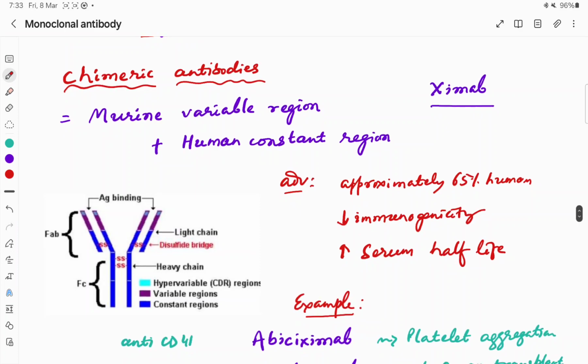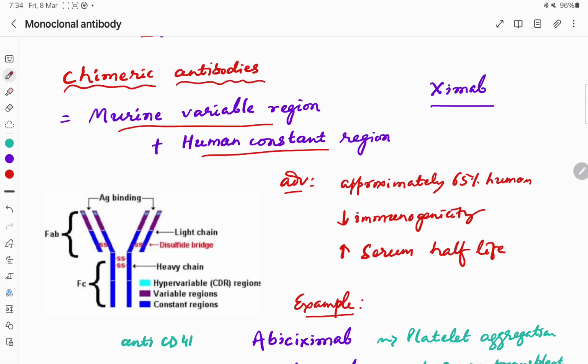Chimera, you know, in Greek mythology, chimera is something which has a different body, different tail, the head of a different animal. So accordingly, here the murine variable region plus human constant region we will get the chimeric antibodies.